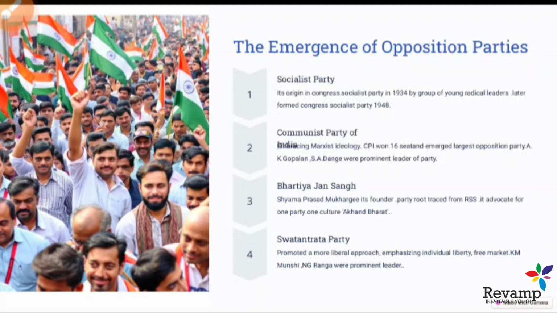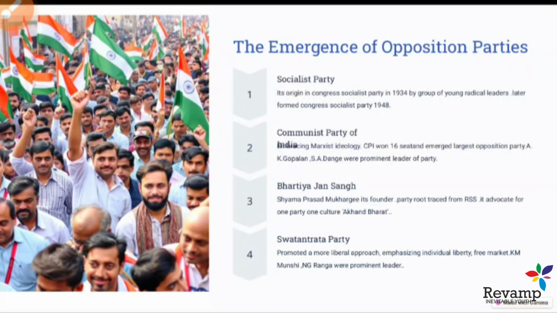So the Communist Party of India was one of the very popular parties in India. It was mainly limited to West Bengal, Andhra Pradesh, South India, and some parts of Bihar also. One interesting fact about the Communist Party of India is that it won 16 seats in the first general election of 1951, and it became one of the largest opposition parties. And only in India was the Communist Party elected to form a government through the electoral process. A.K. Gopalan and S.A. Dange were the prominent leaders of the Communist Party of India.